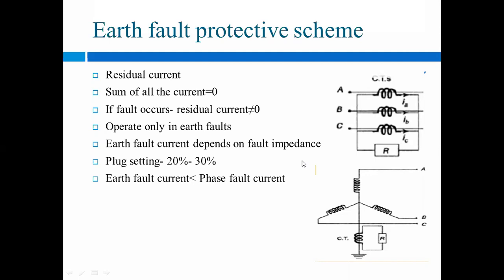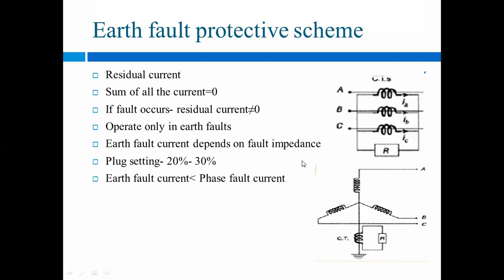So whatever be the value of that earth resistance, that is nothing but the impedance, when we are considering the AC circuit. So on that only your fault current will depend. If the impedance is more, then of course your fault current will be less there.